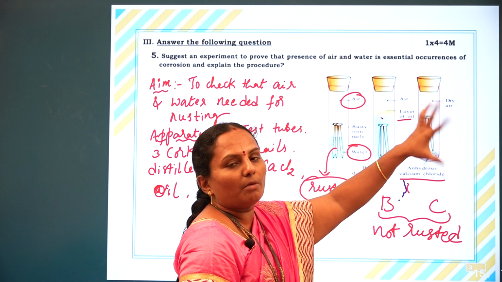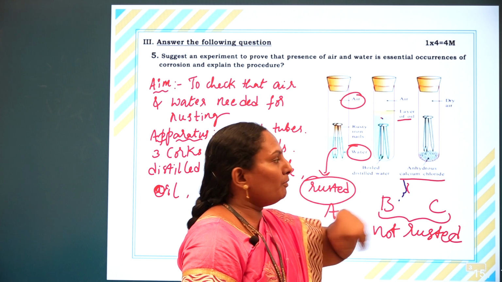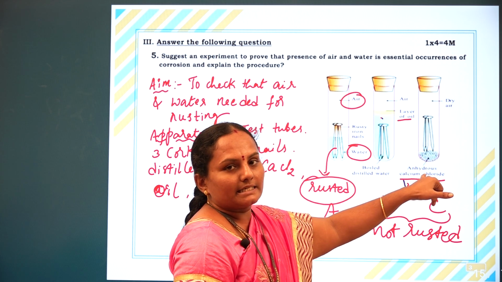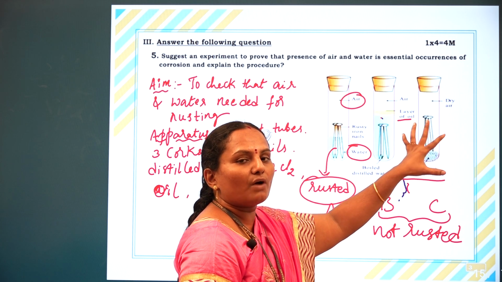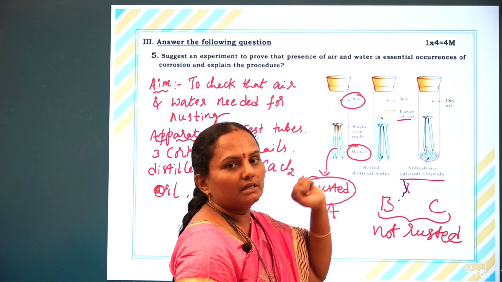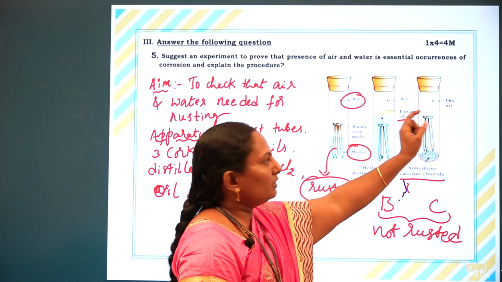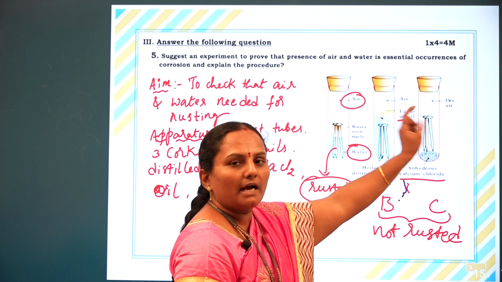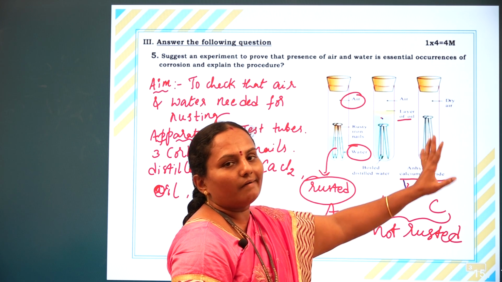Any moisture in the air is absorbed by the calcium chloride crystals, so we may not expect even water vapor. Because of the absence of water, the iron nails in test tube C are also not rusted.